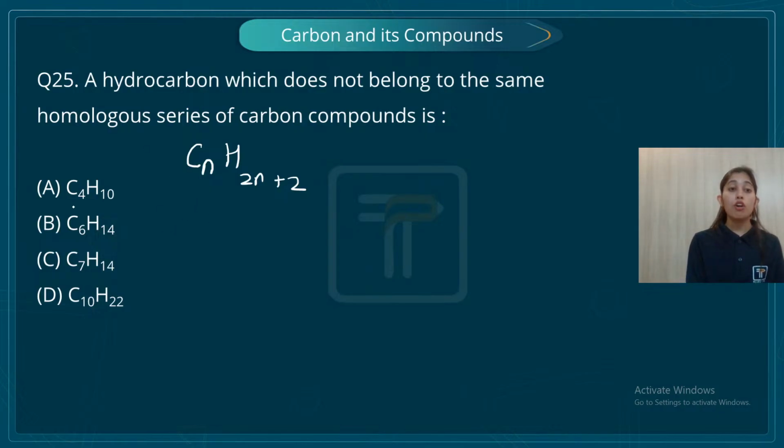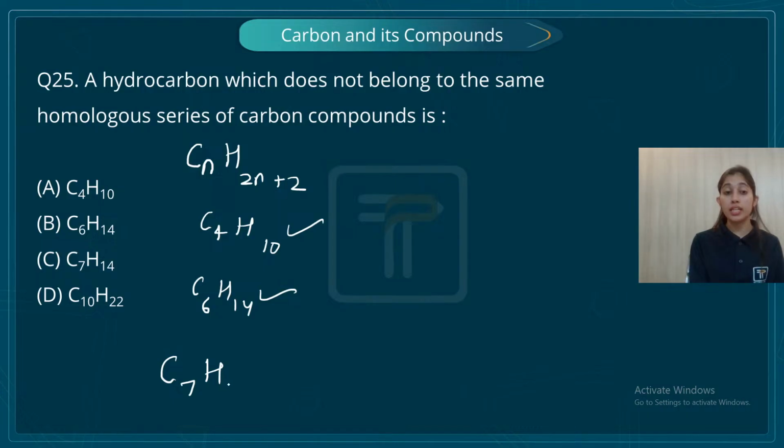So let's check for the first one. Here n is 4, so C4, then twice 4 is 8, plus 2 is 10. It is following. Then let's check C6H14. Here n is 6, twice 6 is 12, plus 2 is 14. It is also following. Then for C7, here n is 7, twice 7 is 14, plus 2 would be 16, but the option is saying 14, so this is wrong. C7H14 is wrong. Let's also check option D.